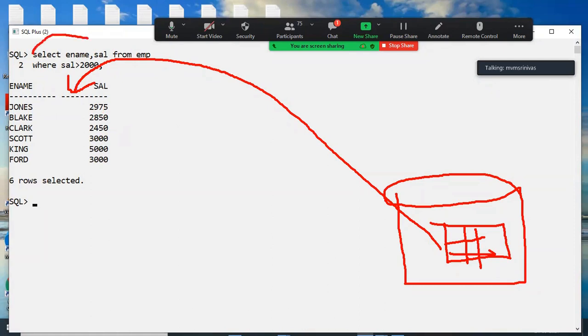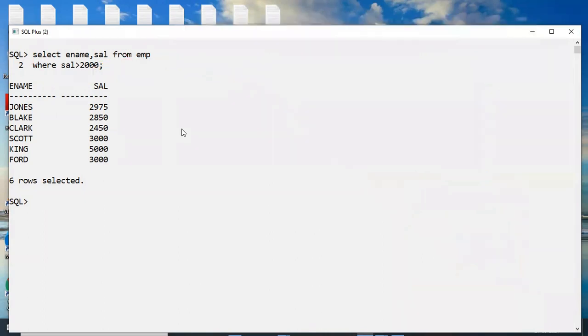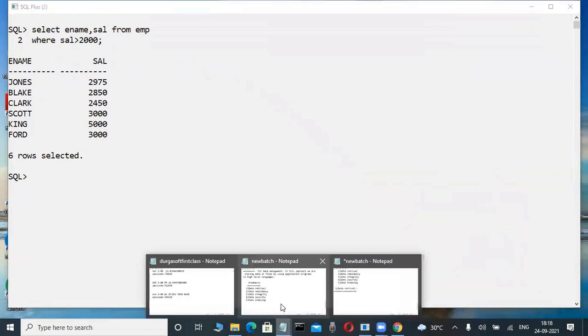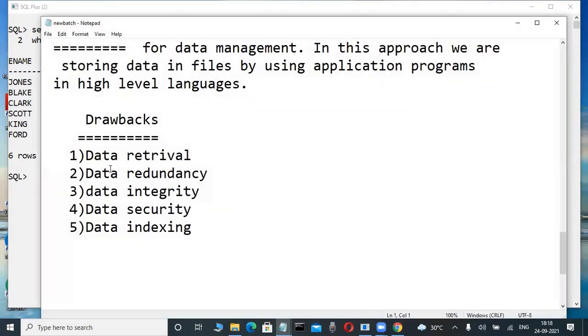Just these commands we are learning only. Now through that one, we are fetching data very easily. That's why they always tell you what ANSI standard means. If you want to fetch the data in a flat file approach, here it is very difficult. Why? Because we are writing application programs in high level languages.